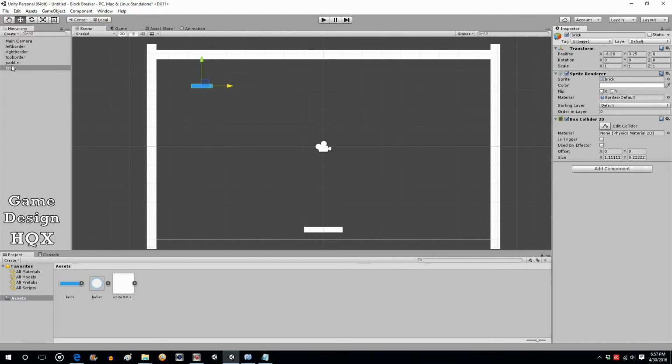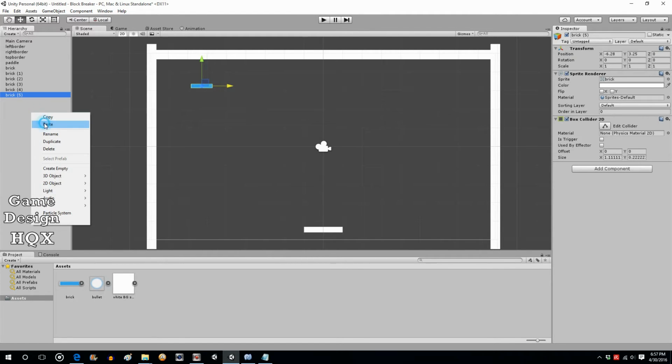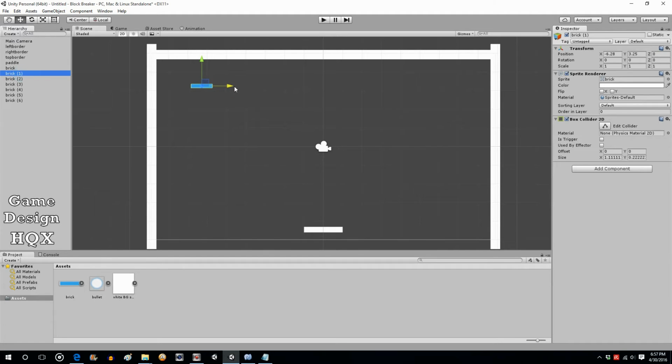Now, just like we did with the borders, you can copy the brick. And as I mentioned, there's a much better way to create a screen full of bricks. But we'll get to that either later in this video, or I'll just redirect to another video where I talk about something that's known as instantiation.